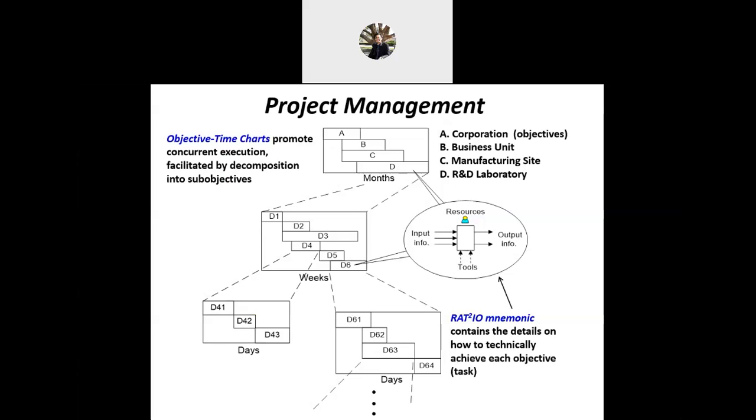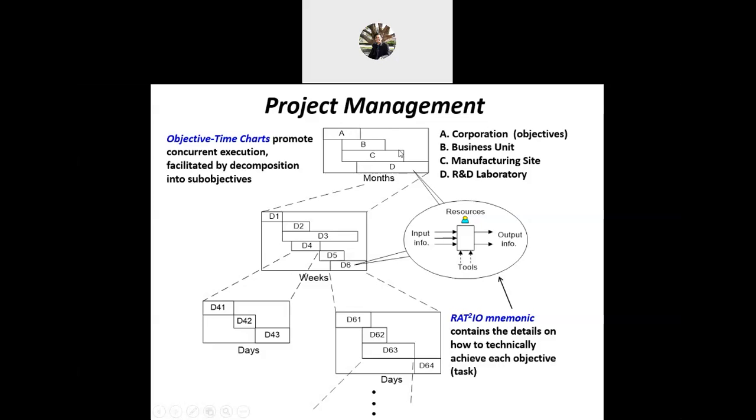So the starting point of the product development project is actually an objective time chart. This is what we call an objective time chart. It promotes concurrent execution first by the conversion into sub-objectives. So this is the main objective: the main objectives A, B, C, and D. This is a high level of objective.